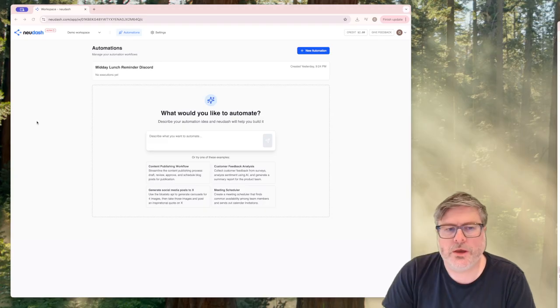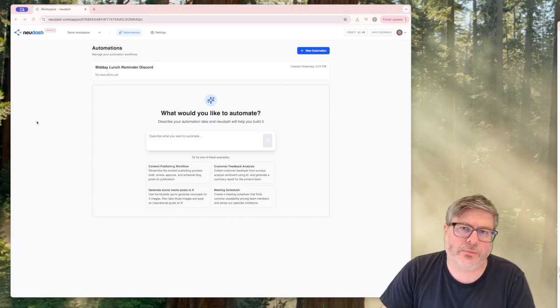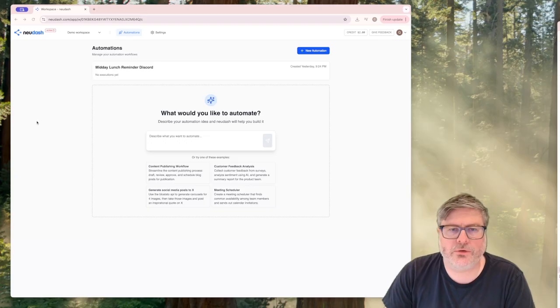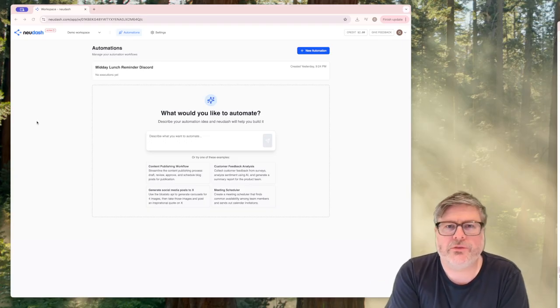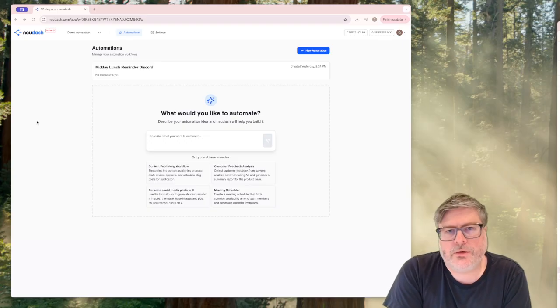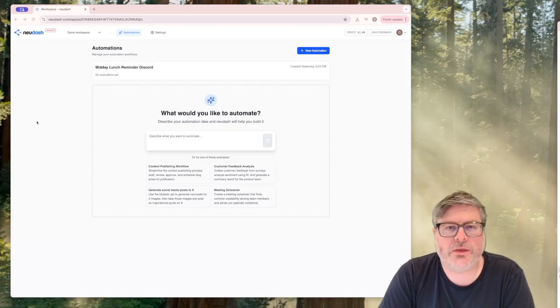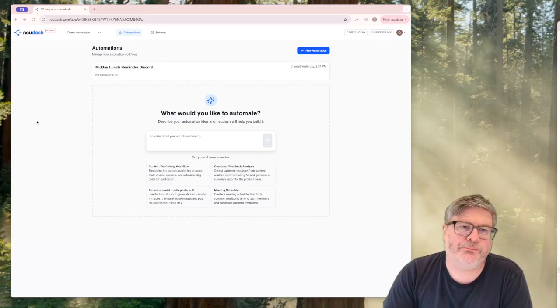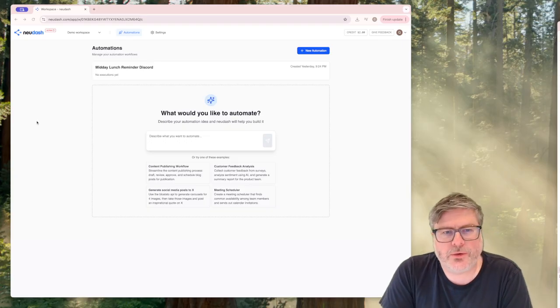Now we've got very basic triggers that are either manual, so you can click a button, or scheduled triggers, so you can run a rule at a specific interval of time. And we are working on other triggers, but this is a good starting point.